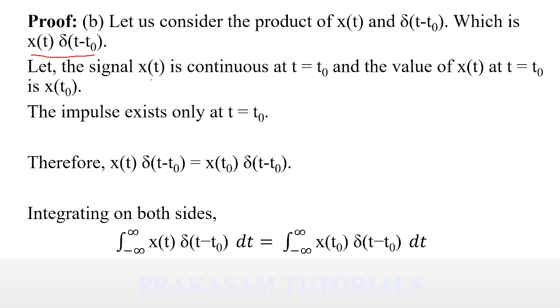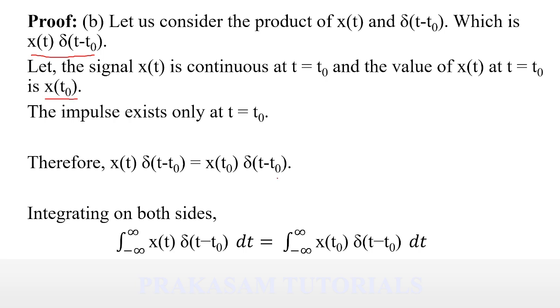Let the signal x of t be a continuous time signal. The value of x of t at t equal to t naught is x of t naught. Here the impulse function is present only at time t equal to t naught. Therefore x of t del of t minus t naught is equal to the signal x of t at t equal to t naught, which is x of t naught into del of t minus t naught.